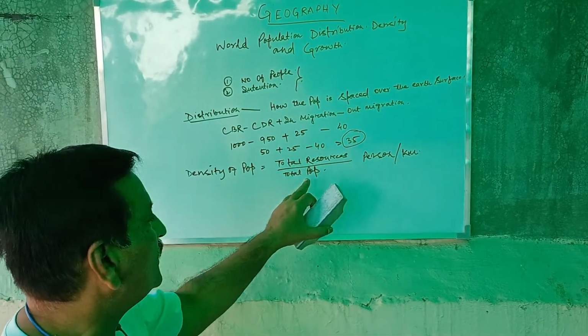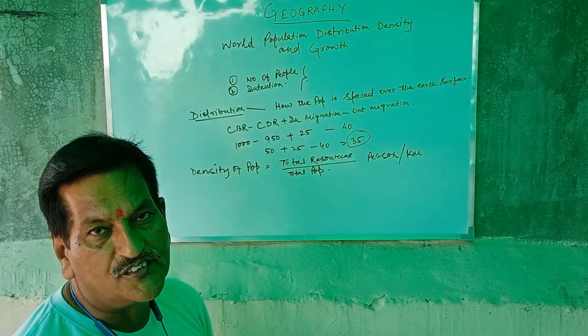It is also called average density of population.